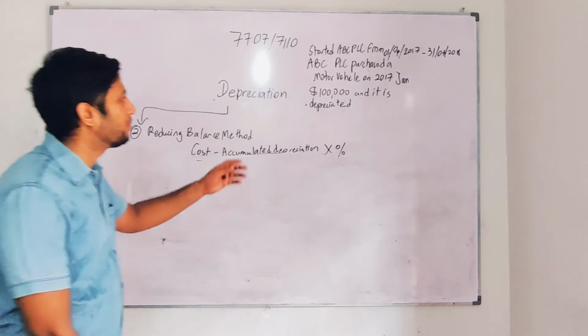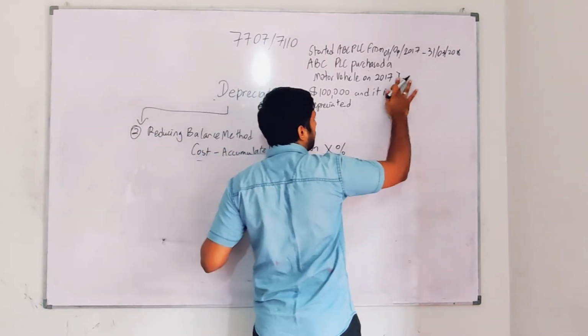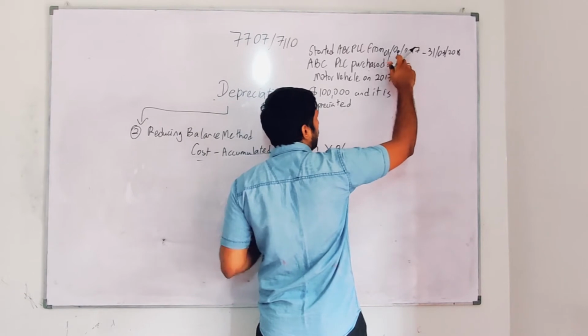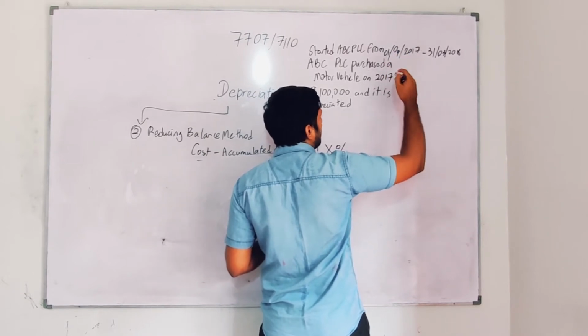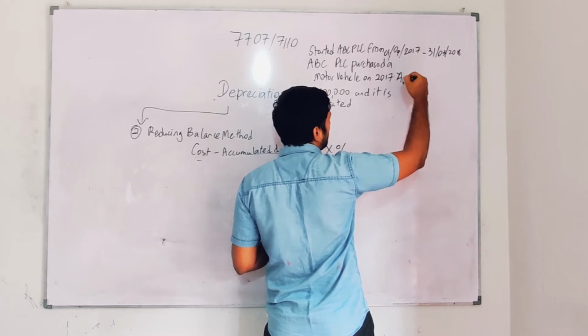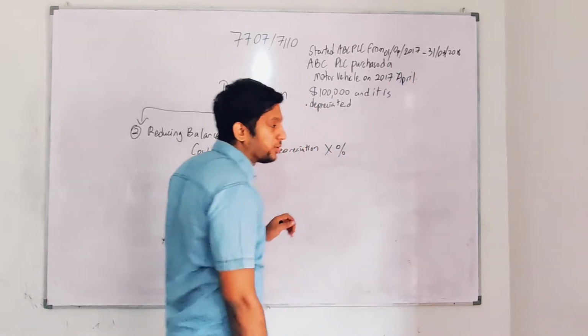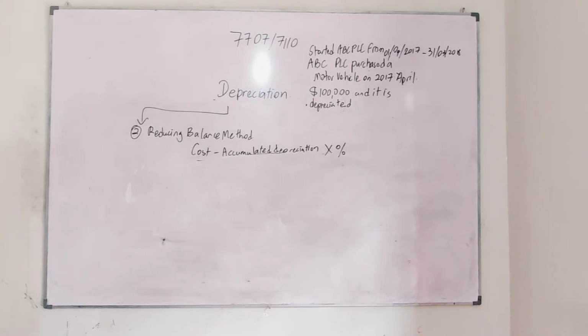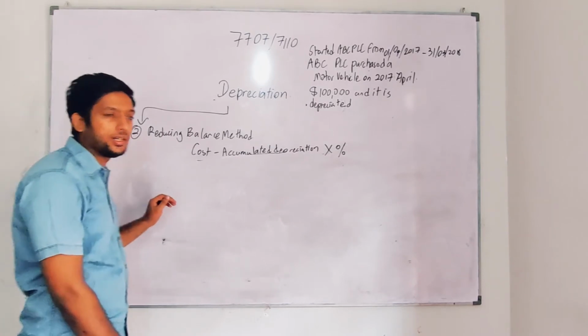Here I have made a small correction I had to make on the previous adjustment. I said it's first for 2017. Unfortunately I should have written 2017 April, but I have written it wrong, guys. So consider it as April. It doesn't matter. It's just that I showed you how depreciation works.